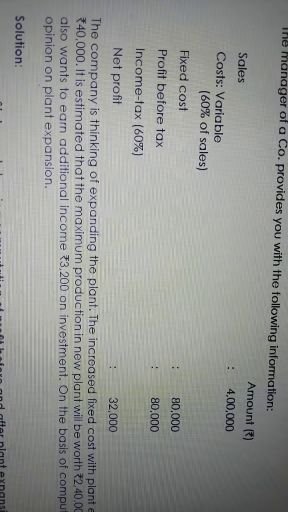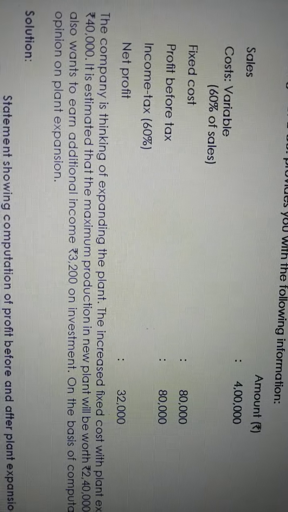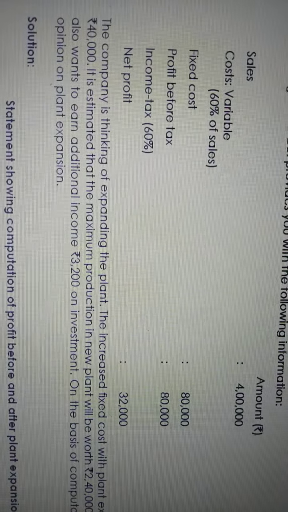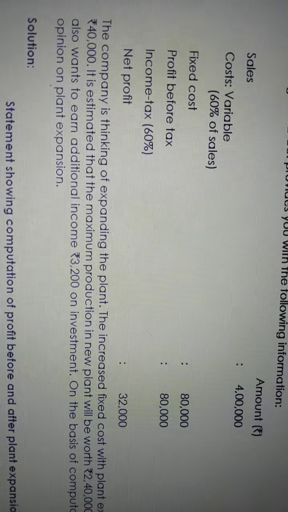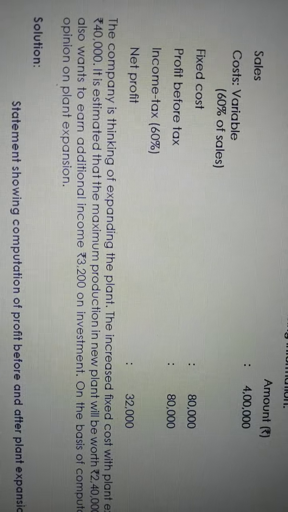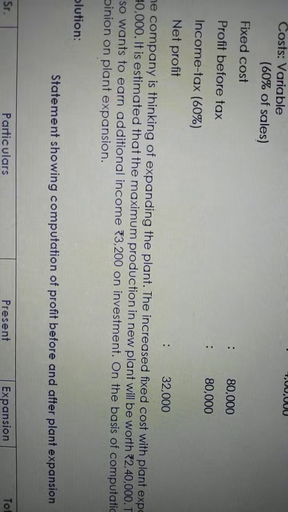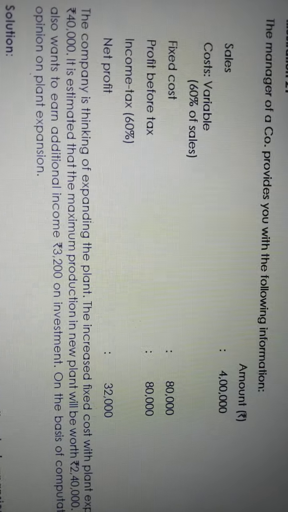that is profit before tax 80,000, then income tax 60%, then balance is your net profit. Net profit is 32,000. Okay, that is 40%, 60% income tax. Company is thinking to expand the plant. Company wants to expand the plant.